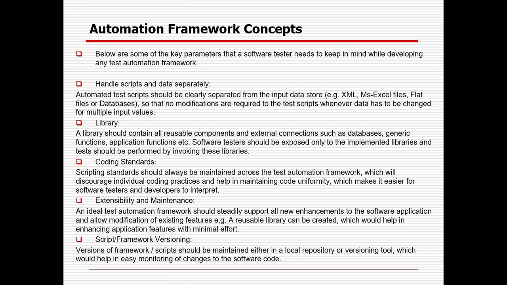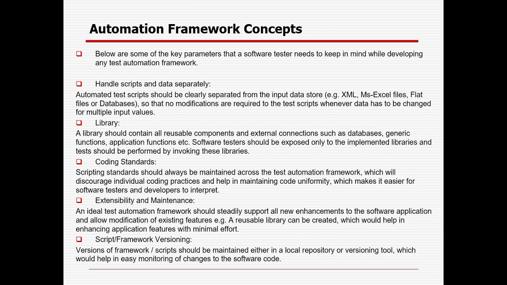Coding standard. That is a very important aspect. Whether you are doing automation or anything else, most organizations are CMMI 5 or 4 companies. Why are they CMMI 4? Because they go through some protocol, standard or mentoring. They are not only delivering their details; they are following a standard protocol so that it will help the customers get the relevant information at any point of time. Nothing should be scattered. That is the reason we need to follow some standard. Scripting standards should always be maintained across the test automation framework, which will discourage individual coding practice and help in maintaining code uniformity, which makes it easier for software tester developers to interpret.